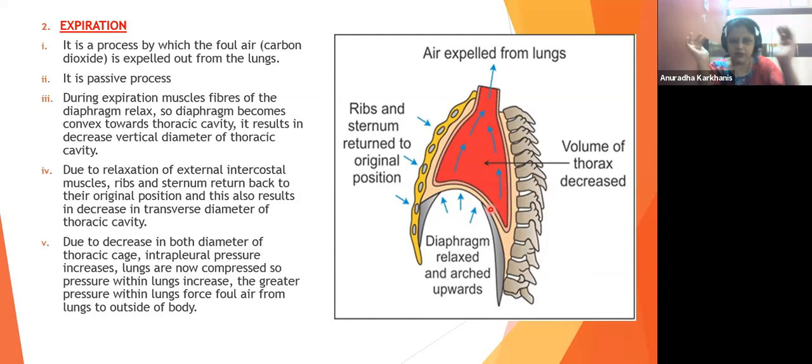Now what happened? Because of this contraction, in the intrapleural space, what happened? Pressure increased. So the intrapleural pressure increases. Lungs are now compressed. The cavity has become smaller, so now the lungs have to come inward. They are being pulled inward. So when they are being pulled inward, what is happening? Look, the lungs are getting compressed. Okay. So pressure within the lungs will now increase.